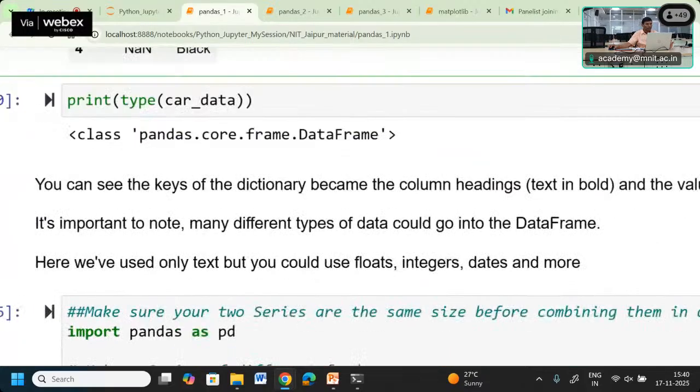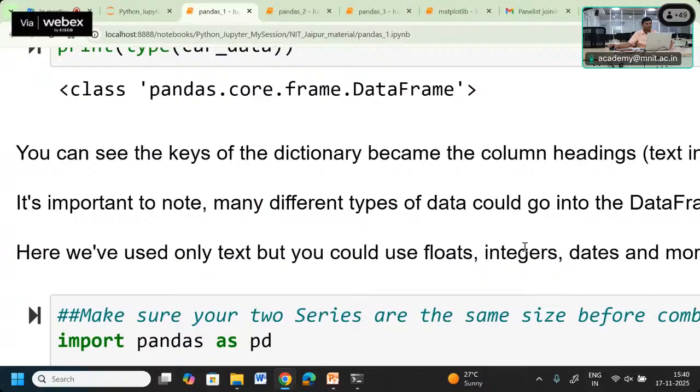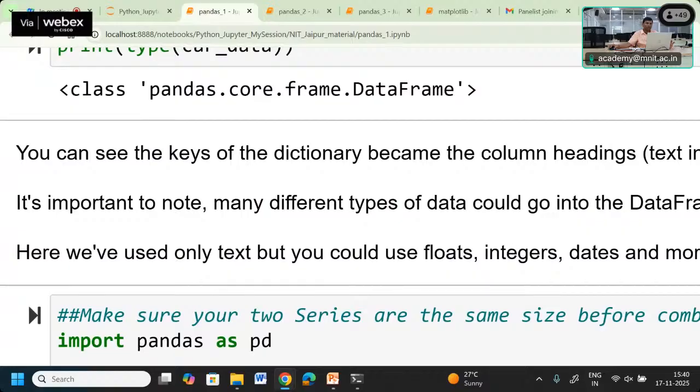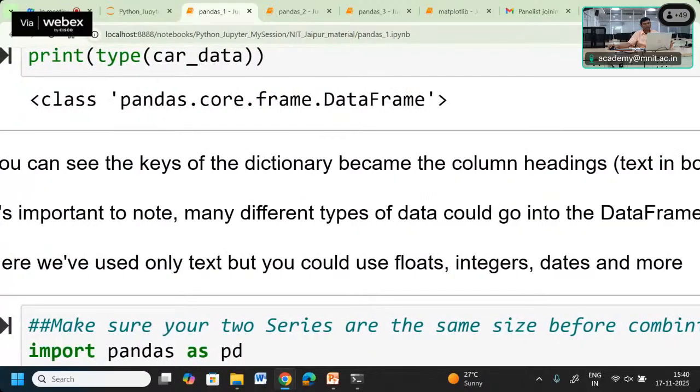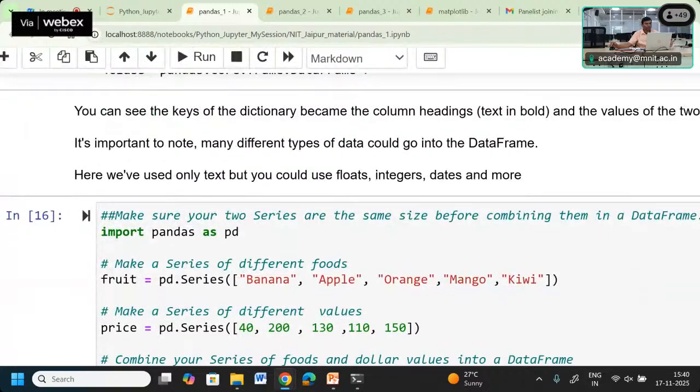We can use any kind of data. It can be text, float, integer, anything. It means many different types of data can go into the data frame. It does not matter.